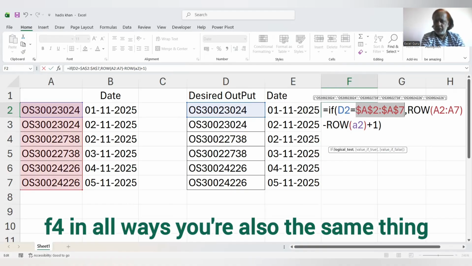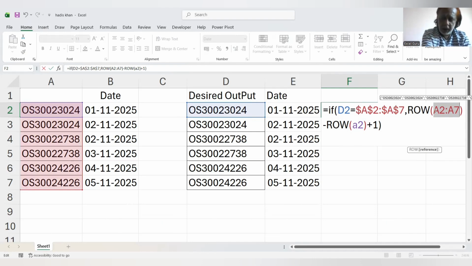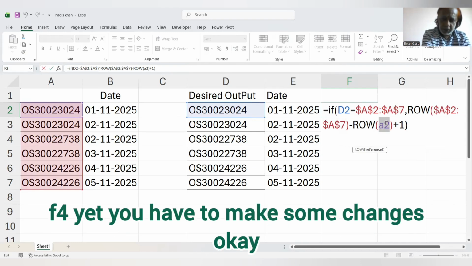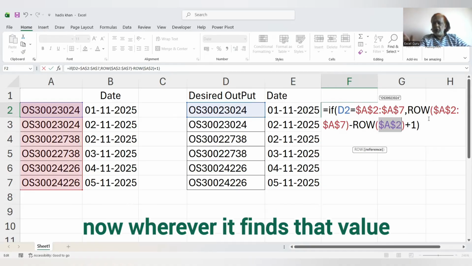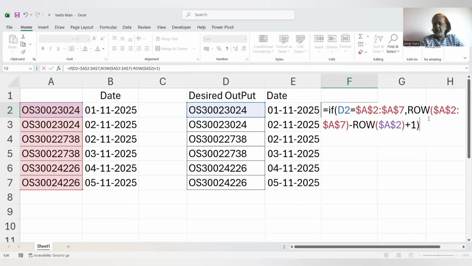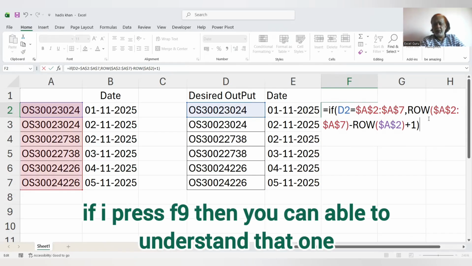F4. Similarly, F4, and F4 again. Here you have to make some changes. Now, wherever it finds that value, it will give you the corresponding position number. If I press F9, you can understand that.